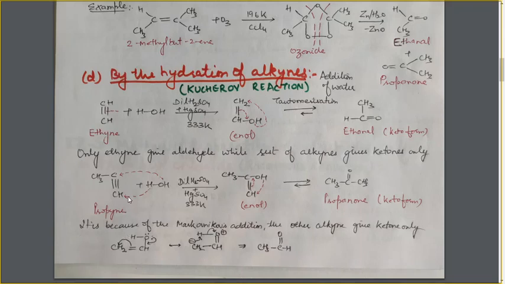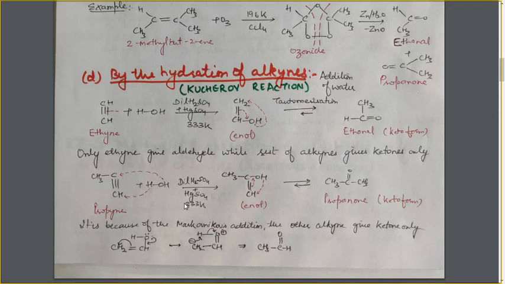Just look at this reaction. If we want aldehyde from this compound, the OH group must have gone to this carbon. As a result, the C double bond O group will be formed at this carbon atom, and we will get the aldehyde: C double bond O group at this position and a CH bond. But the OH group moves to this carbon atom.